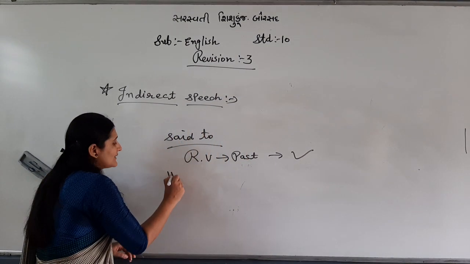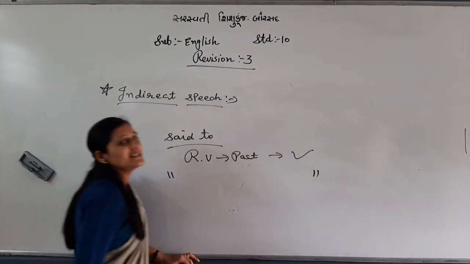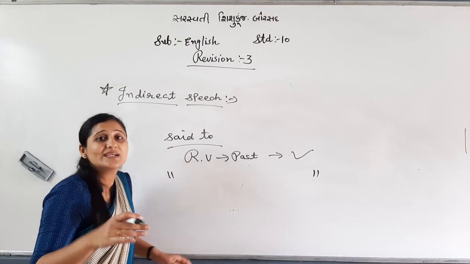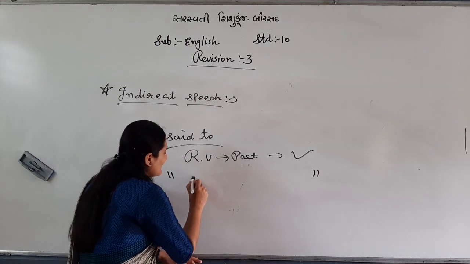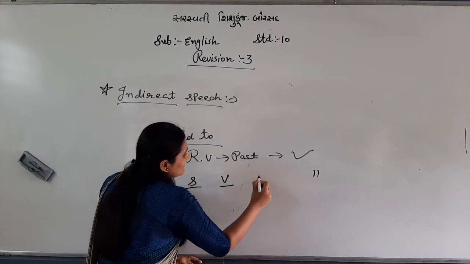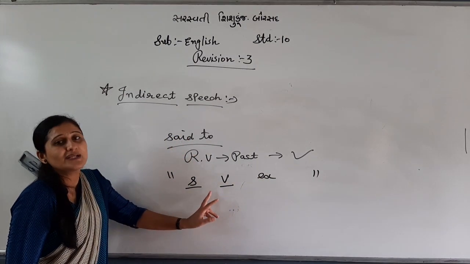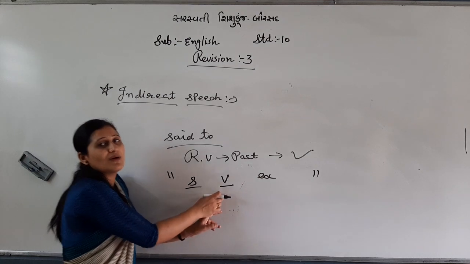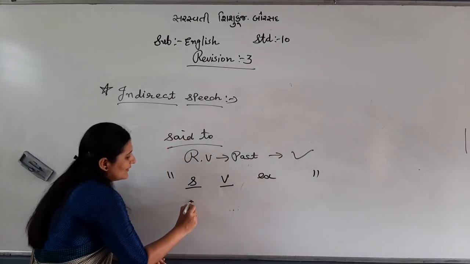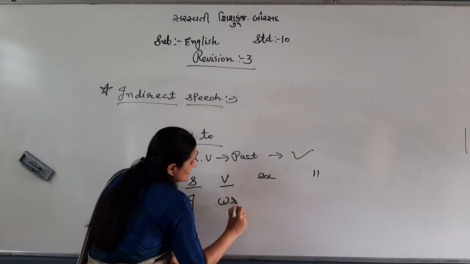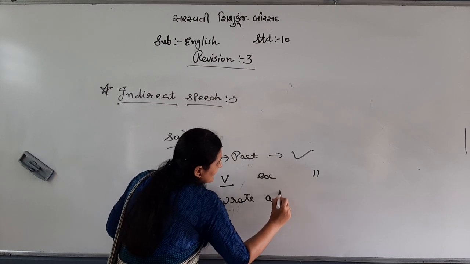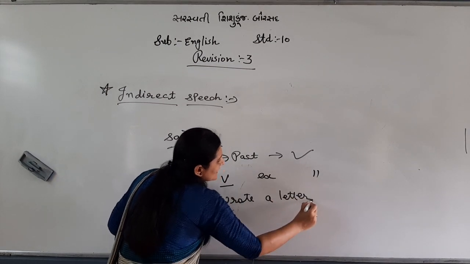Now, the most important, how to change reported speech, right? So first will be subject, second will be verb, and third will be extra. What to change in reported speech? Subject, verb, extra. Now, just imagine, I wrote a letter yesterday.